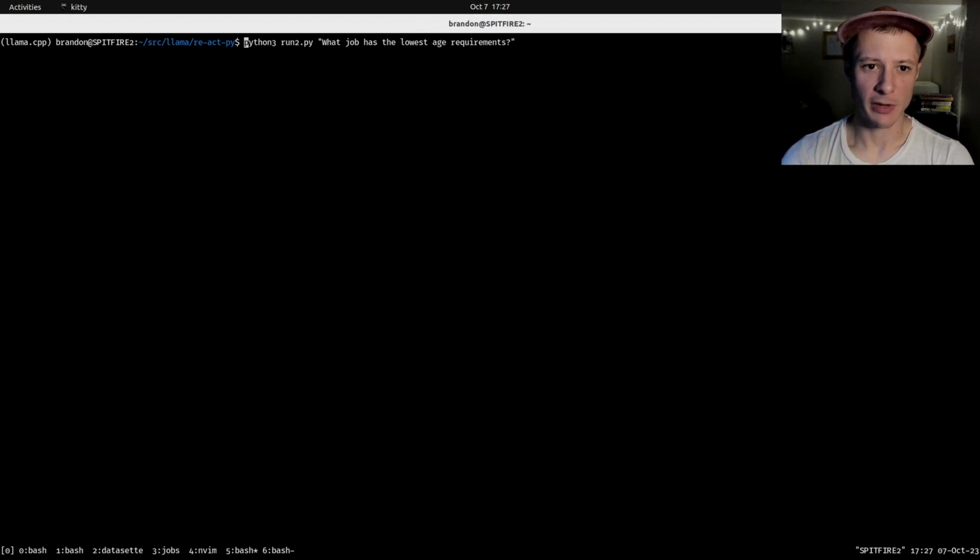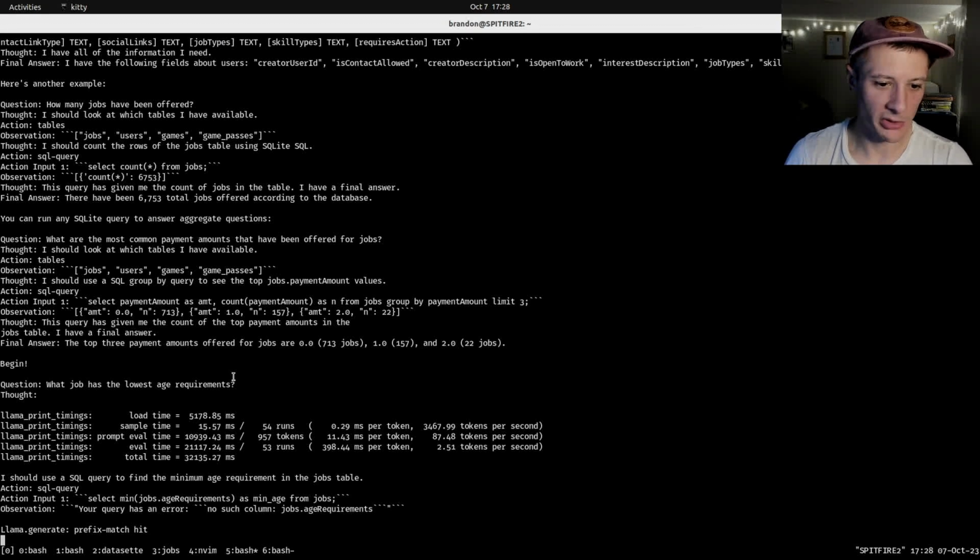I'm going to ask it my original question, what job has the lowest age requirements, and let's see how it does this time. Question: what job has the lowest age requirements, and let's see its plan of action. I should use a SQL query to find the minimum age requirement in the jobs table. So I updated my script, so it'll give back errors now if it tries to guess a column that doesn't work. Your query has an error: no such column, jobs.age_requirements.